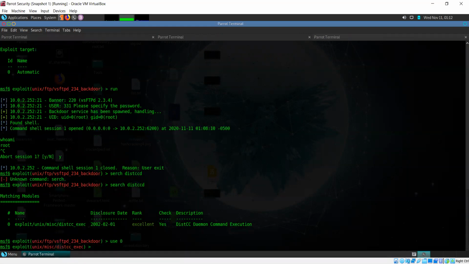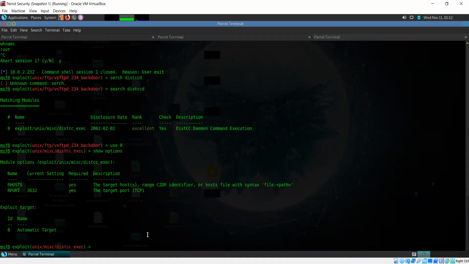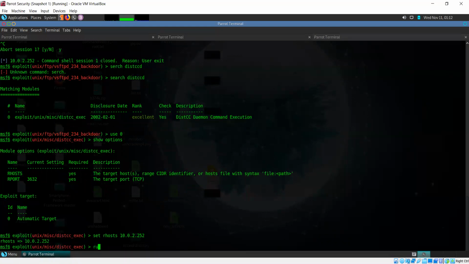Now this may or may not work because there is no version details here, but of course we can always try. Set our hosts and run.